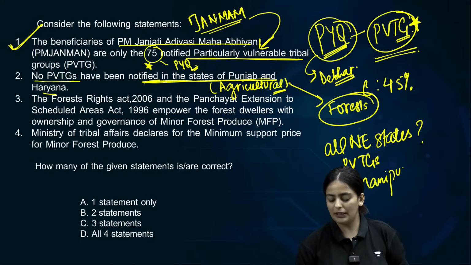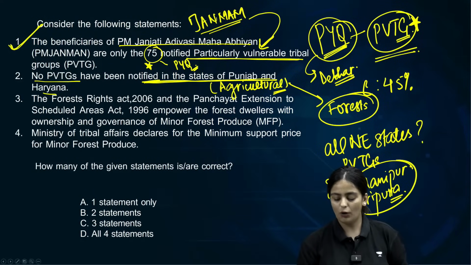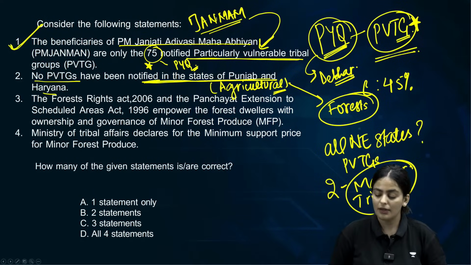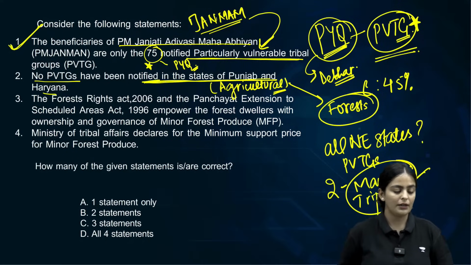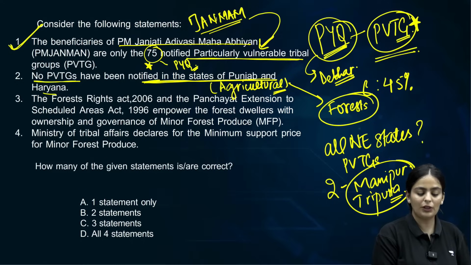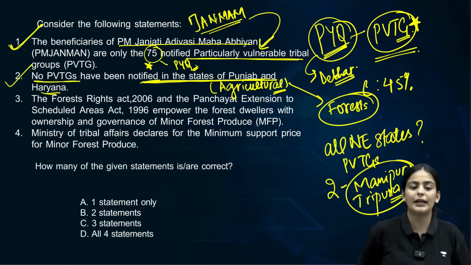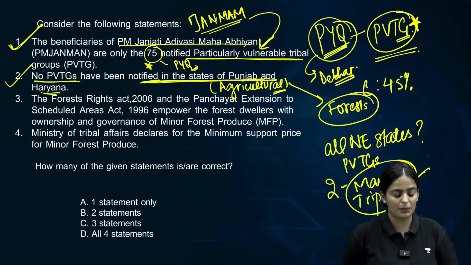One is Manipur, the other is Tripura. Only two states. Clear? It's very, very important. Alright, so no PVTGs have been notified in the states of Punjab and Haryana. Absolutely right. There is no problem with that statement.